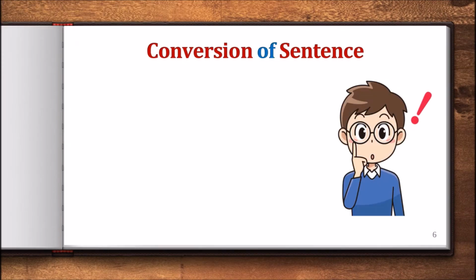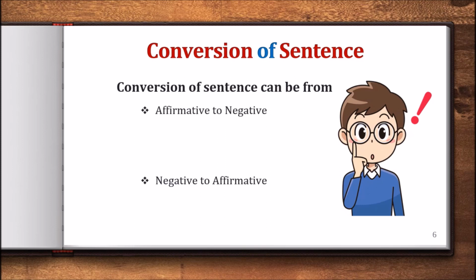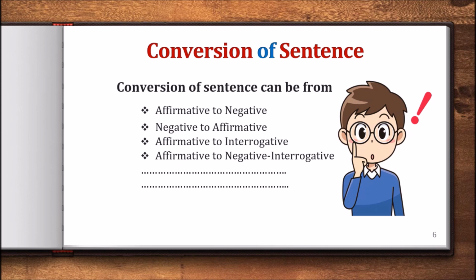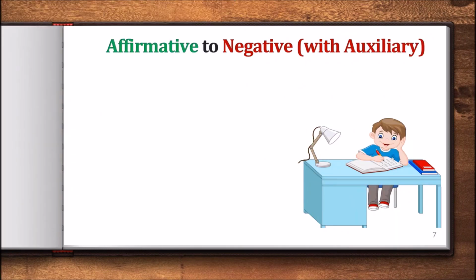So again, to know more about conversion of sentence, we should know conversion of sentence can be from affirmative to negative, negative to affirmative, affirmative to interrogative, and affirmative to negative interrogative. So you don't need to worry much about them because everything becomes simple day by day. So let's know only affirmative to negative today. So affirmative to negative with auxiliary verb.